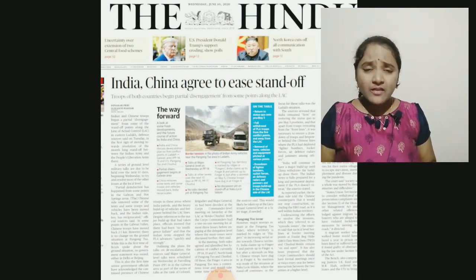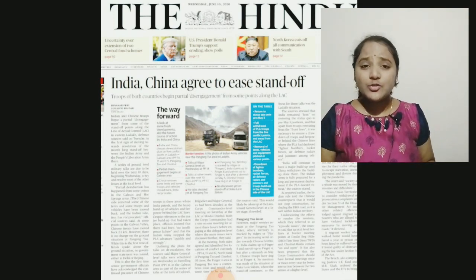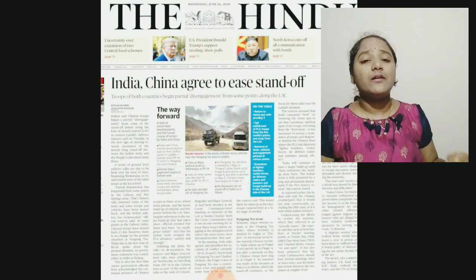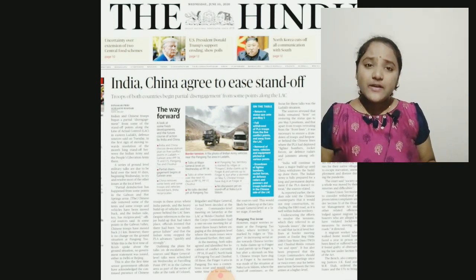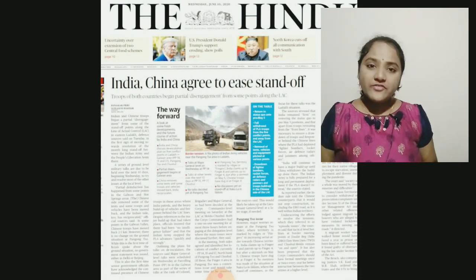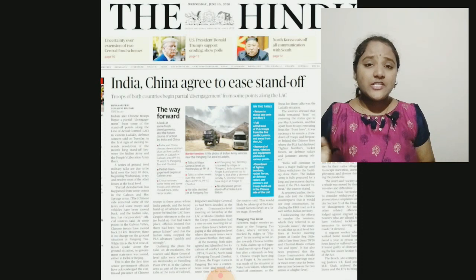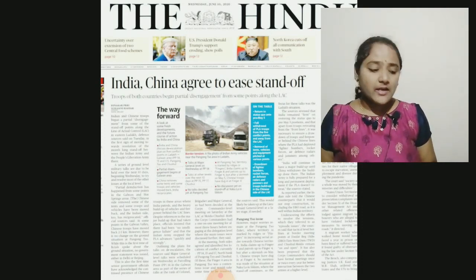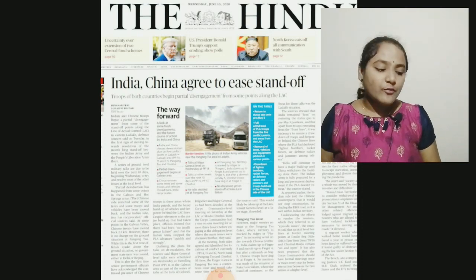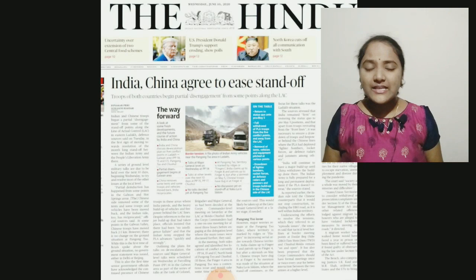So the current standoff in Ladakh is not the usual patrolling face-off, but part of the new combative strategy that was rolled out by China after Doklam. Now the standoff is at more than one location, that is the finger areas of the Pangong Tso, Galwan Valley, and the Gogra Post in Ladakh and the Nakula Pass in Sikkim.